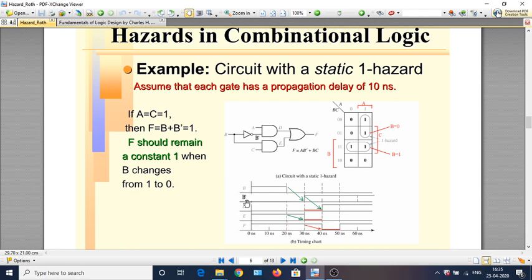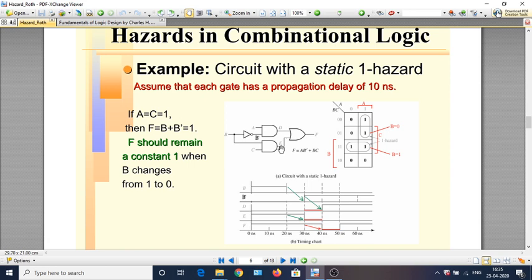This is where the B bar waveform is. When B is 1, B bar has been 0, and when B changes to 0, B bar will change from 1 to 0, but that effect has a delay of 10 nanoseconds. So B bar changes only at 30 nanoseconds.